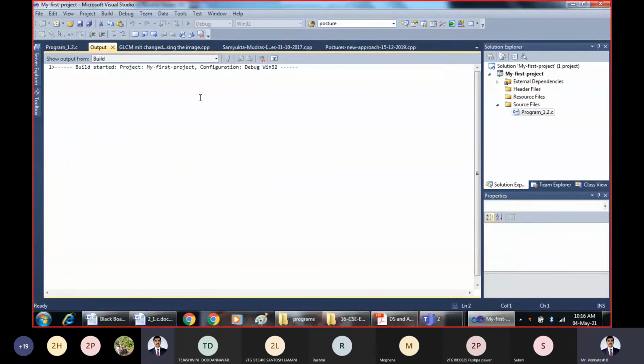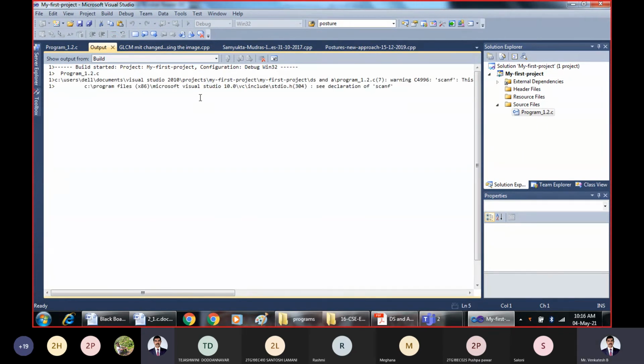I just saved the program and the program is being compiled. One second, there is an issue with the scanner.